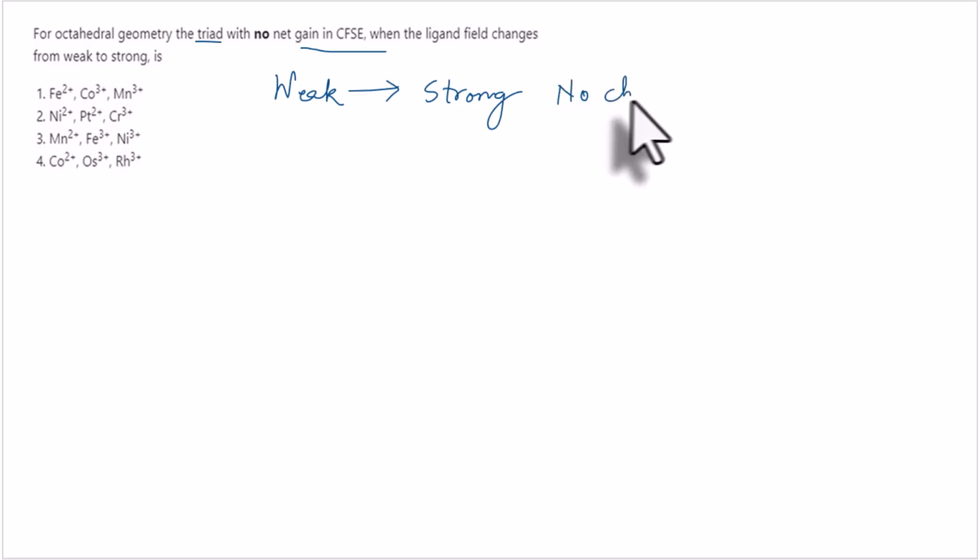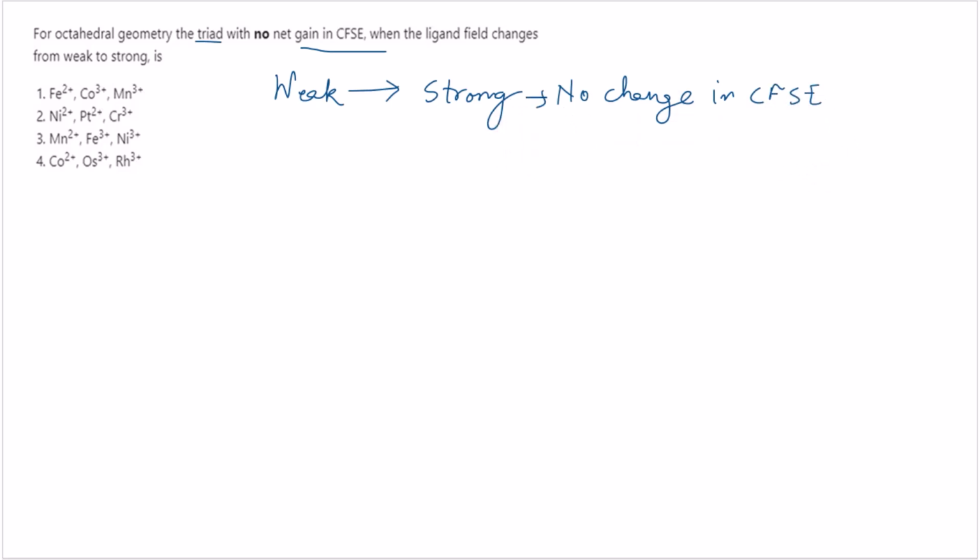Triad means we have to identify, from each of these three sets of complex ions, the metal ions that have been given as options. So what is the meaning of this question? This question means that we have to identify that set of metal ions where the CFSE does not change even as the ligand character changes from weak to strong. Okay, so as the ligand character changes from weak to strong, there should be no change in CFSE. So that is the question which is asked.